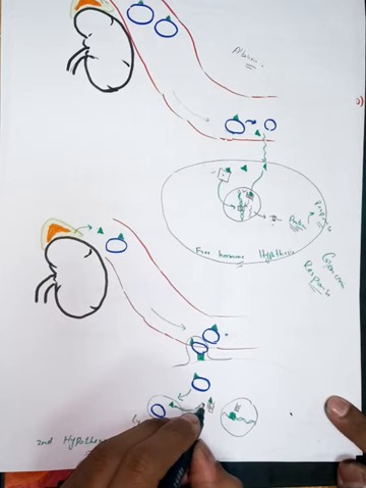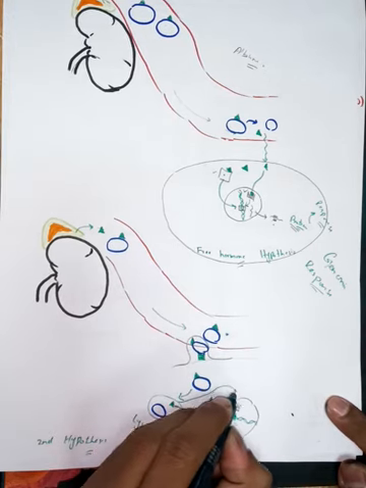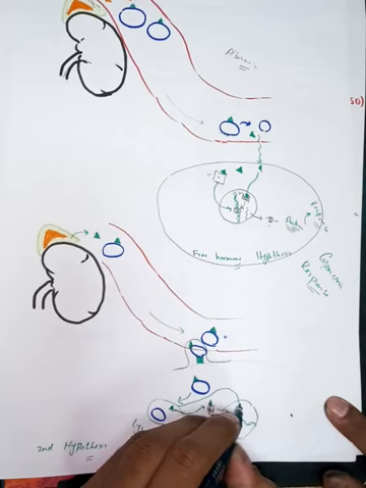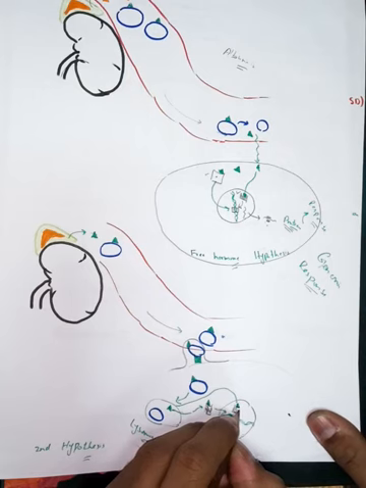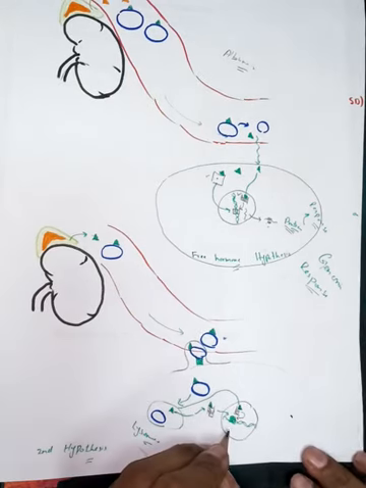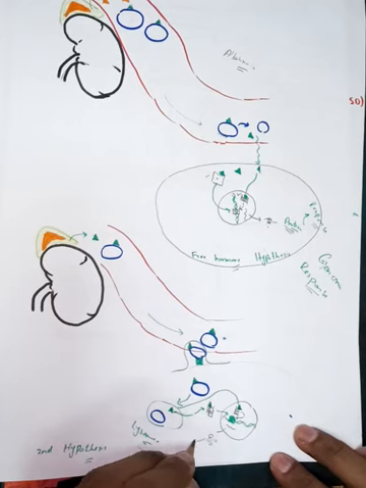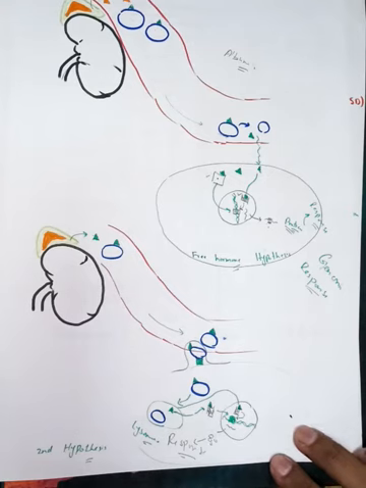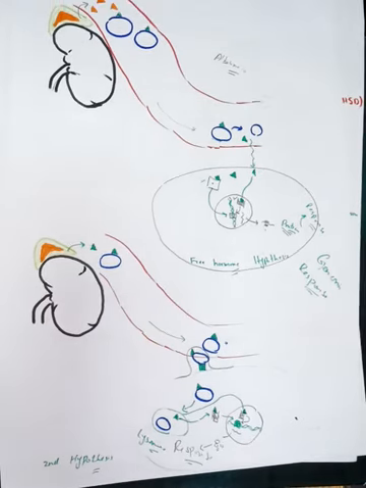Okay, but if the receptors are present inside the nucleus, they will go and bind to this receptor, and now this receptor hormone complex will cause the activation of certain genes. As a result, RNA will be formed, as a result protein will be formed, and as a result response will be given. Okay, again this response is genomic response because genes are involved.